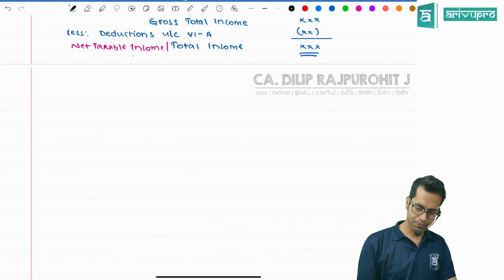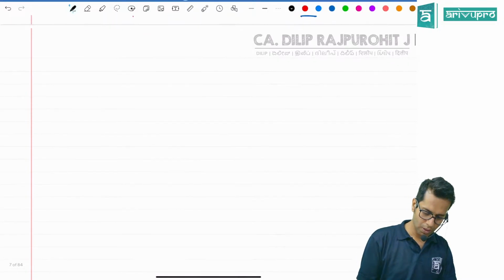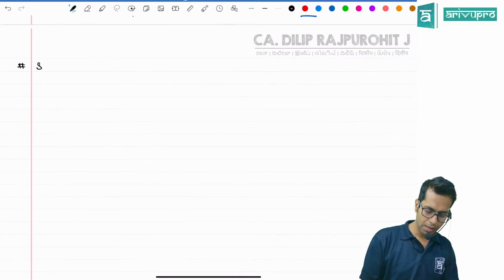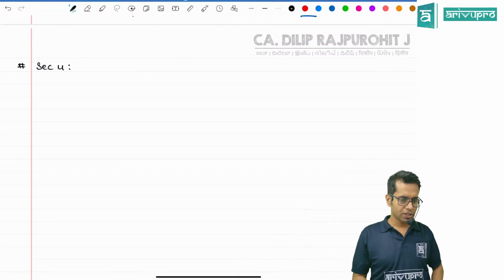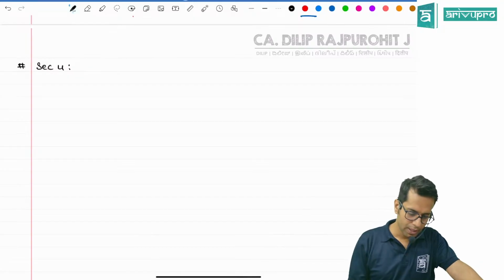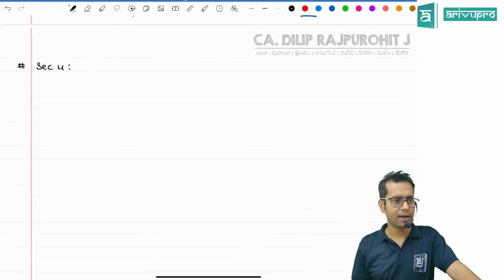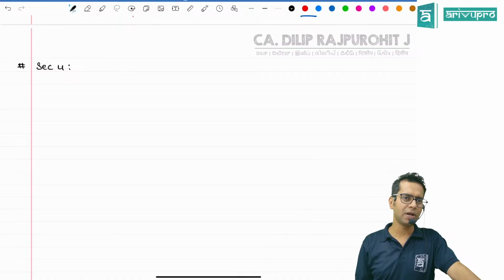Now, there is a section called section number 4. Whenever I write a section, which act am I talking about? Income Tax Act, because only one act is there.